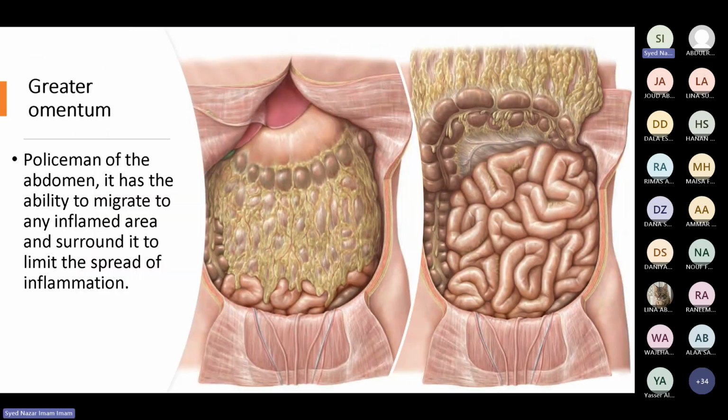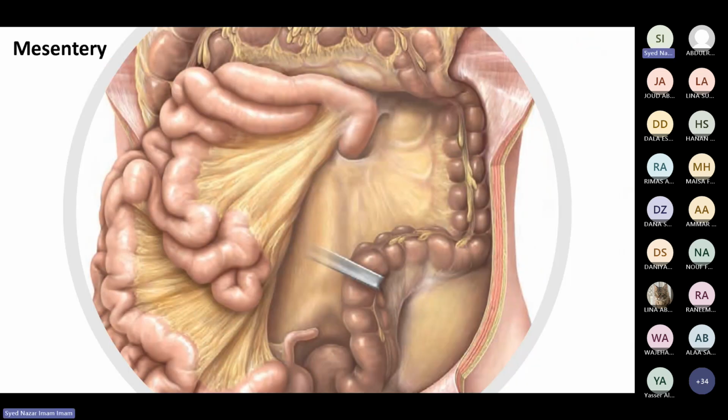So this is what we have for now. If you want to ask any questions, you are most welcome. But next time when you come to the lab, you will see the different types of organ. One is called intraperitoneal organ, which is having the peritoneum proper, like your stomach and the small intestine. Which part of the small intestine? Jejunum and ileum, not duodenum. Duodenum is a retroperitoneal organ.